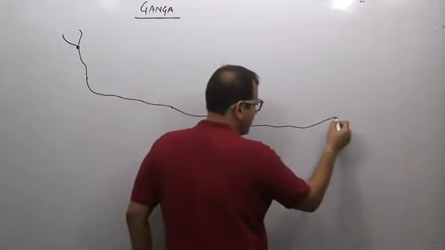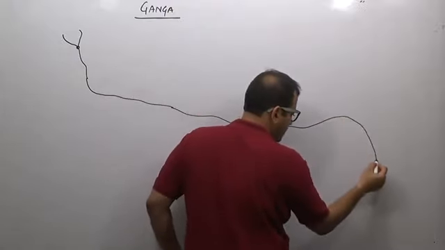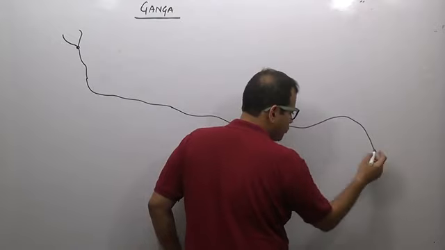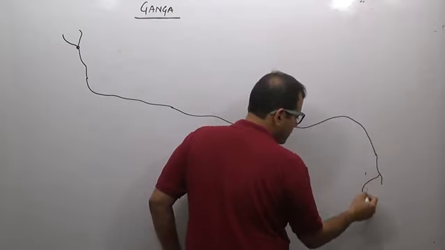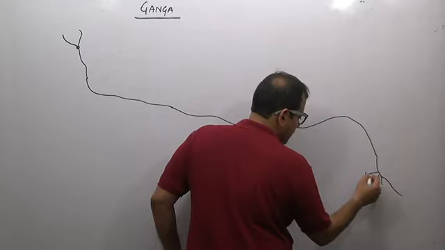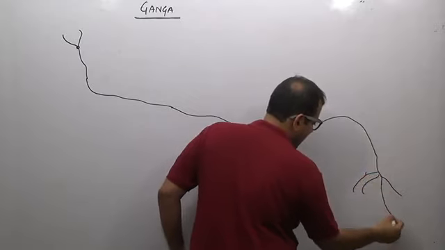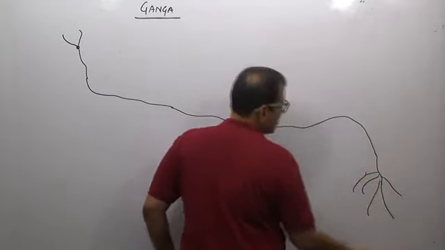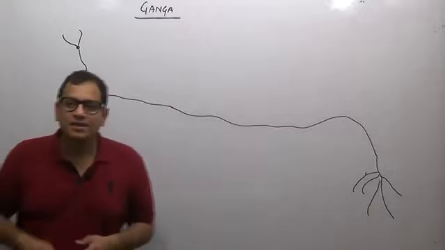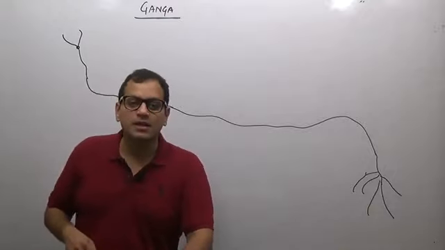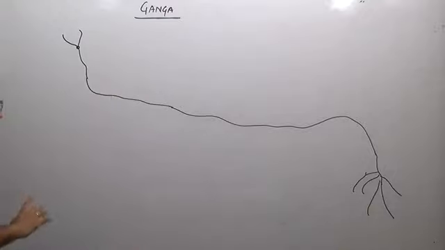Then the Ganga starts dividing itself into numerous distributaries, out of which one is Hooghly, one is Bhagirathi, and then it ends in the Bay of Bengal, forming the Ganga Brahmaputra Delta. This is the general idea.